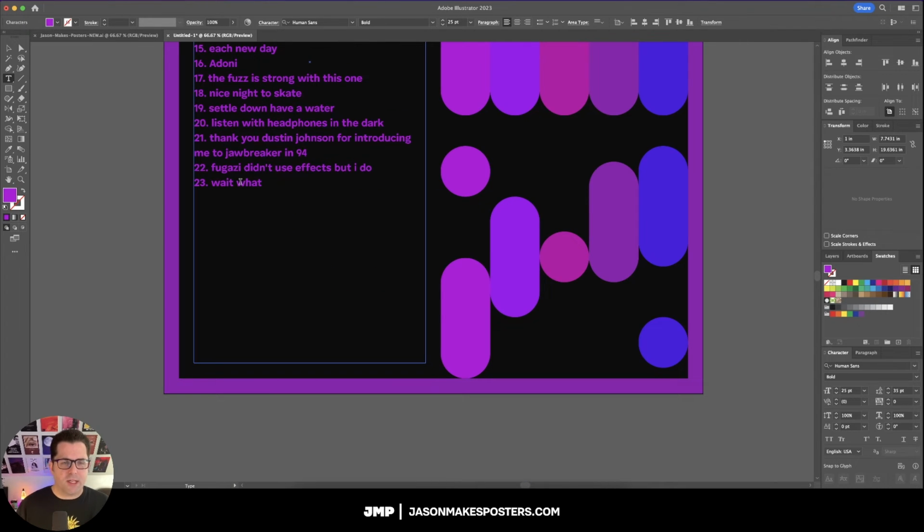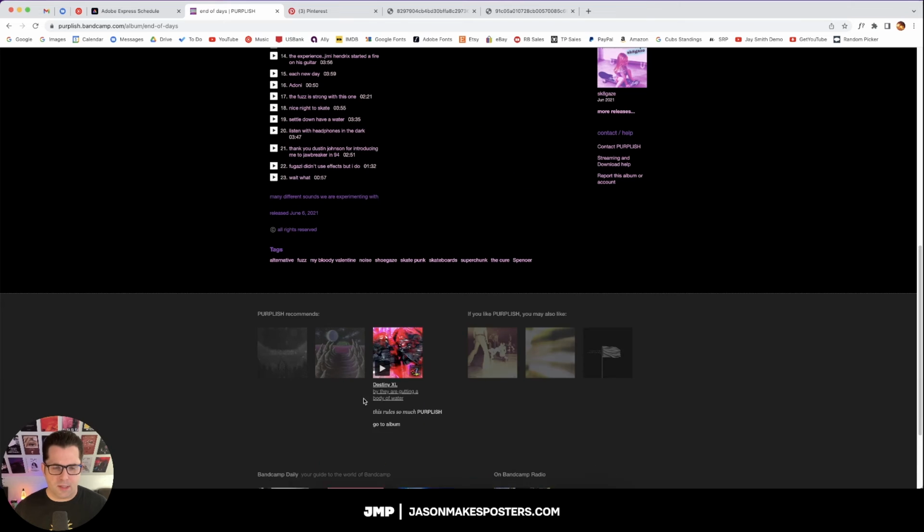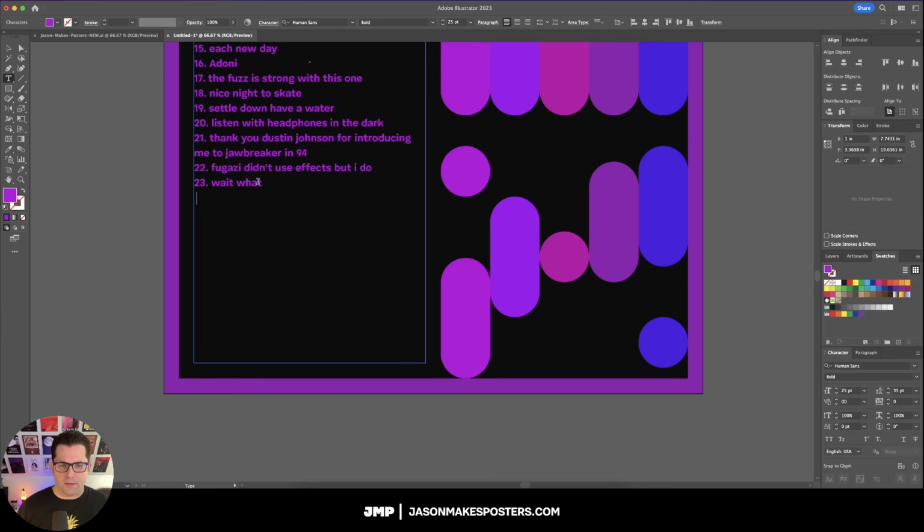So I like the idea of just kind of opening up the text a little bit right there, because typically in print, like in posters and on books and everything, you've got a good amount of space in between each line and everything, but usually something with web or something like that, a little bit more modern typography, they kind of open up the space a little bit more. So I wanted to do something that was kind of like that, especially considering the long song titles.